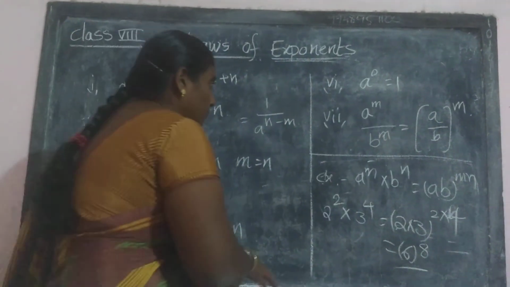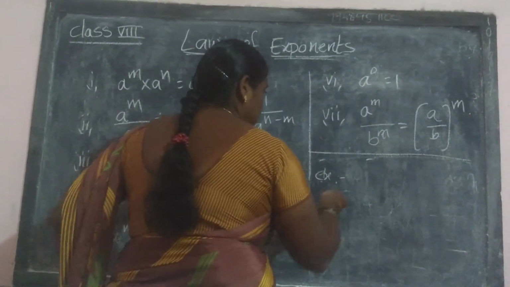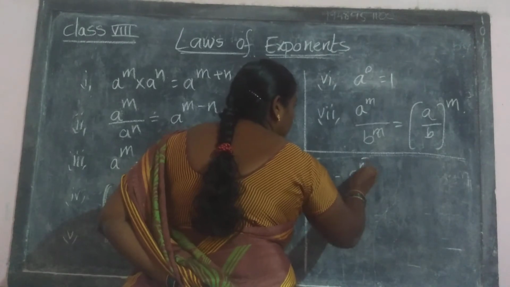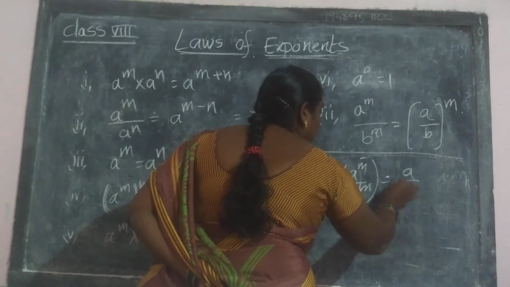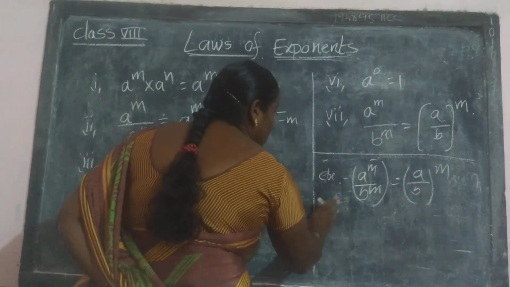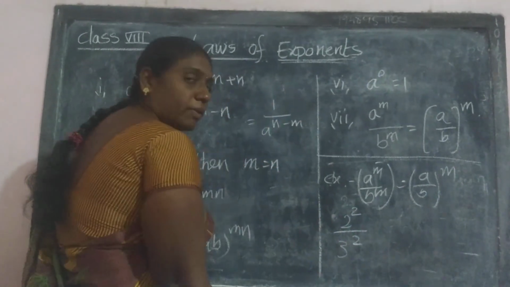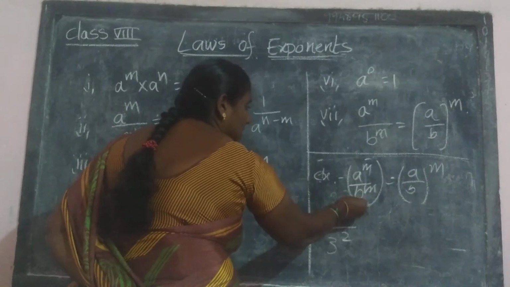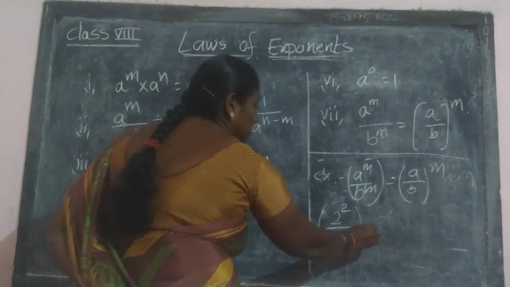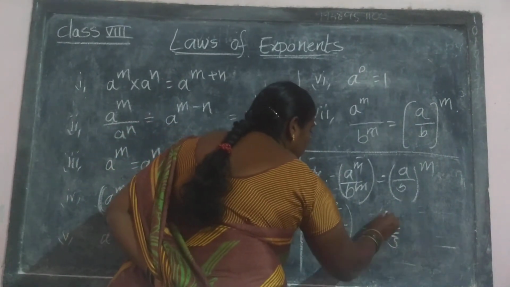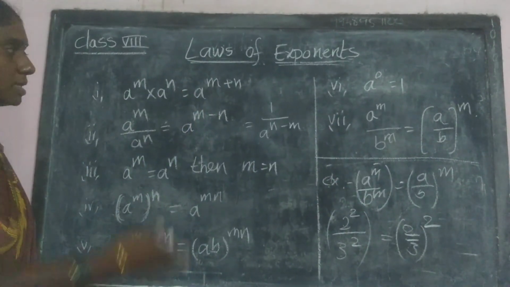Okay, so for this also, see an example. A power m by b power m is equal to (a by b) power m. Take the example 2 power 2 divided by 3 power 2. Here bases are different, 2 and 3, and exponents are the same, 2 and 2. So directly write 2 by 3 whole power 2. Okay, that is the example for the 7th one.